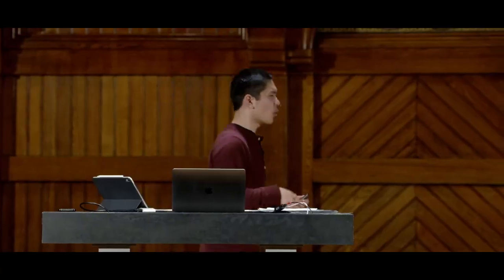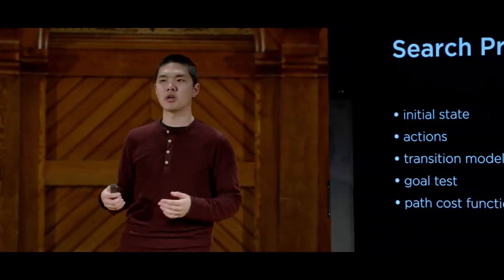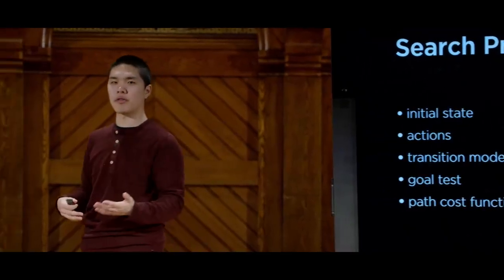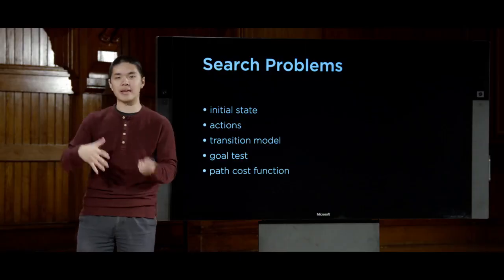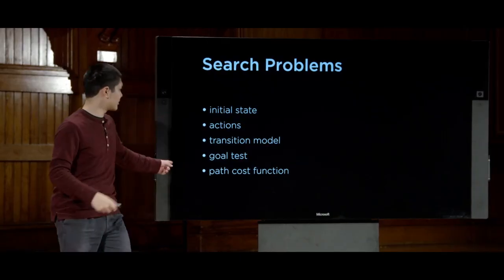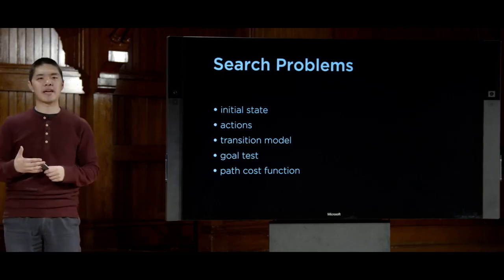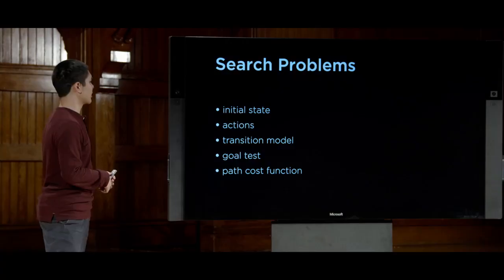All right, so now we've seen a lot of different inference rules. And the question now is, how can we use those inference rules to actually try and draw some conclusions, to prove something about entailment? Given some initial knowledge base, we would like to find some way to prove that a query is true. Well, one way to think about it is to think back to what we talked about last time, when we talked about search problems. Recall again that search problems have some sort of initial state. They have actions that you can take from one state to another, as defined by a transition model that tells you how to get from one state to another. We talked about testing to see if you're at a goal, and then some path cost function to see how many steps you had to take, or how costly the solution was that you found.